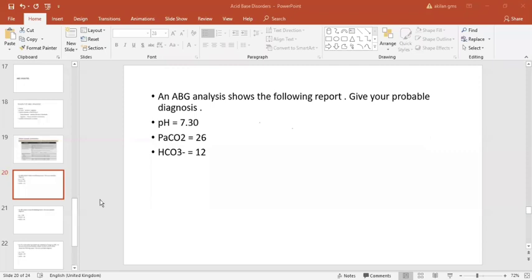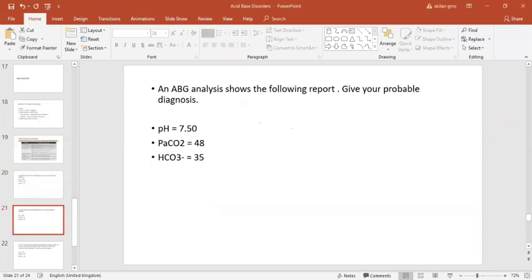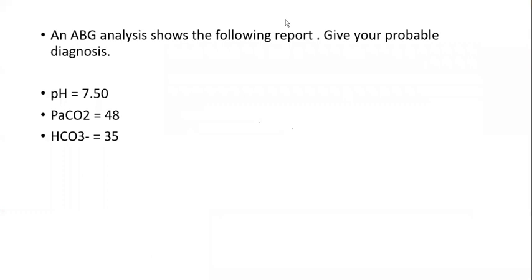Regarding the next case, an ABG shows the following report. pH is 7.50, carbon dioxide, that is partial pressure of carbon dioxide, is 48, and HCO3 is 35. Okay, as no history is given, straightaway we can go to the pH. If we see the pH, it is increased. So obviously it is alkalosis. Okay, it is a case of alkalosis.